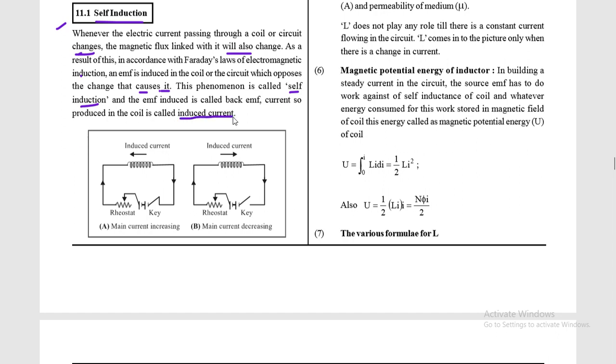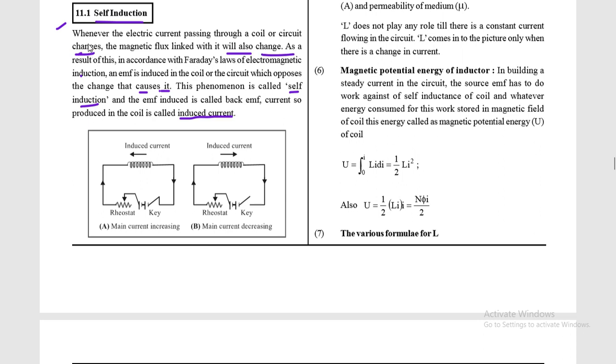Let me tell you what this actually is. Whenever electric current passing through the coil or circuit changes, you know that if there is current in a circuit and this current is variable, then the magnetic flux linked with it also changes.